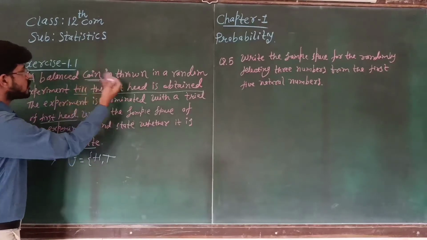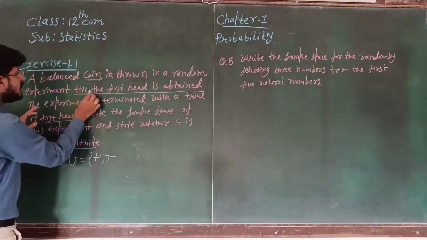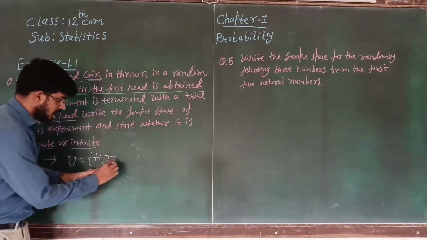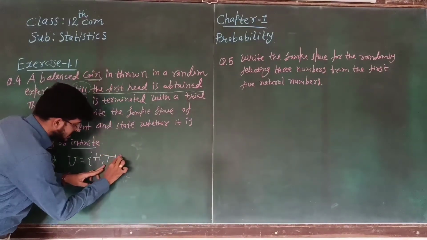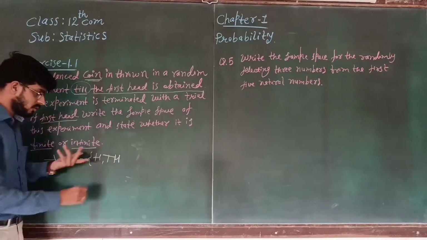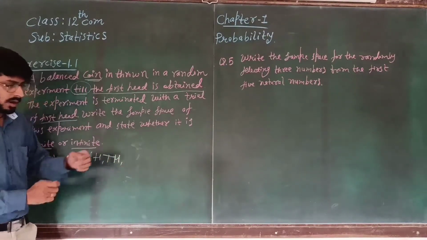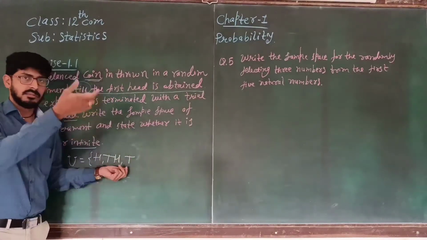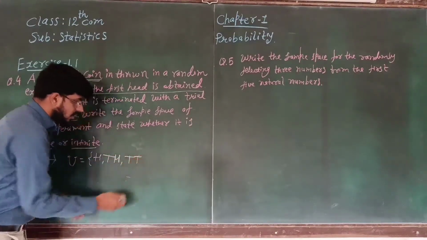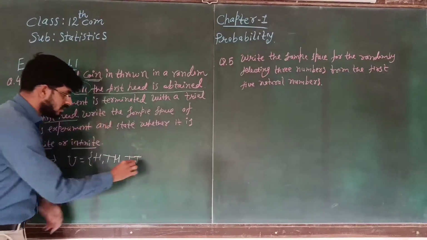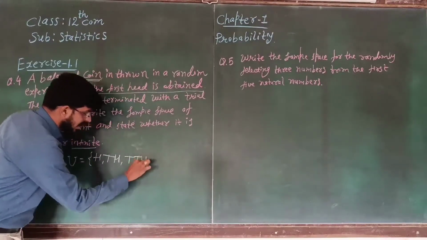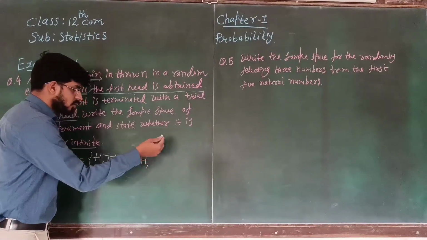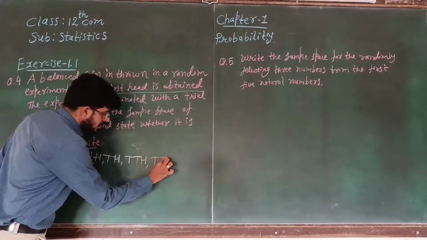We are going to throw in a random experiment till the first head is obtained. So we are going to throw again, and we get head the second time, yes or no? Then stop. Again we are going to toss. So first we got tail, second time suppose we got tail. Again we are going to throw. Suppose the third time we get head. Yes or no? Same procedure we are going to write T T H.